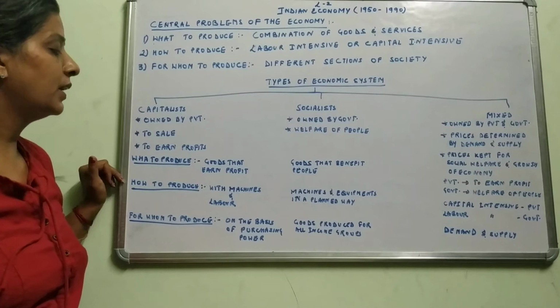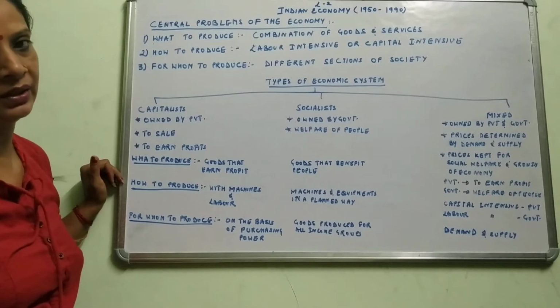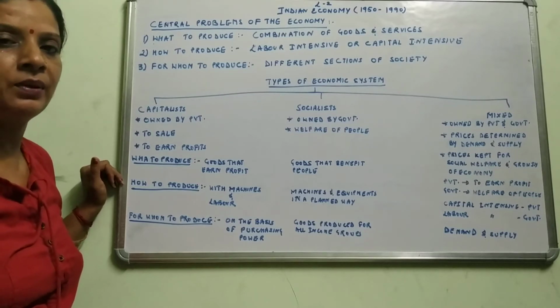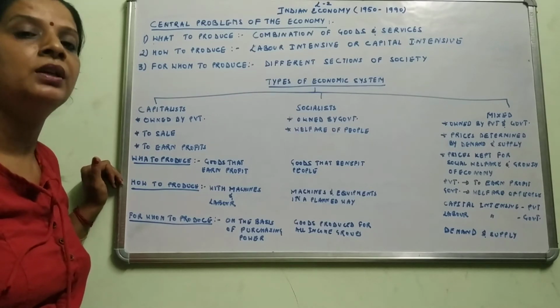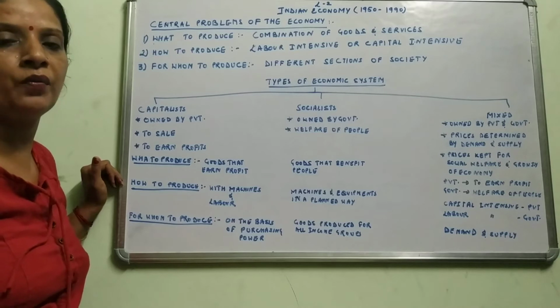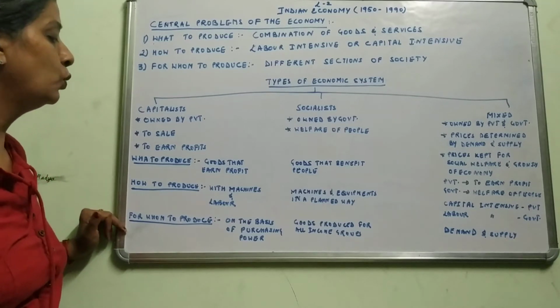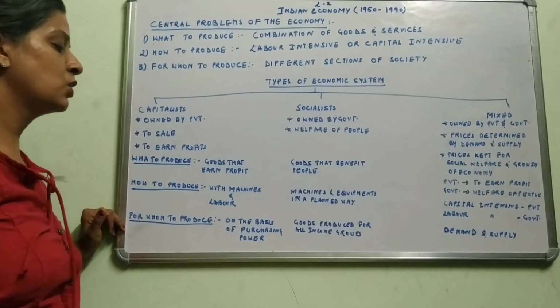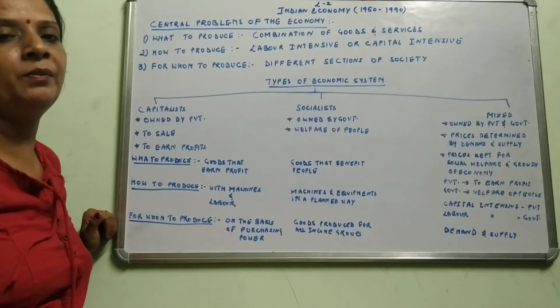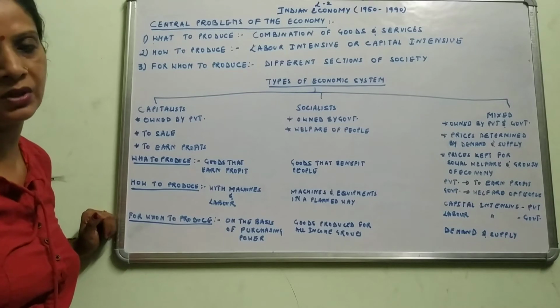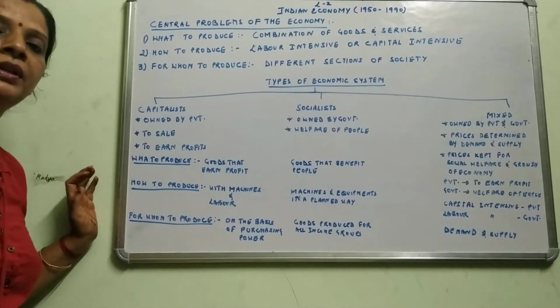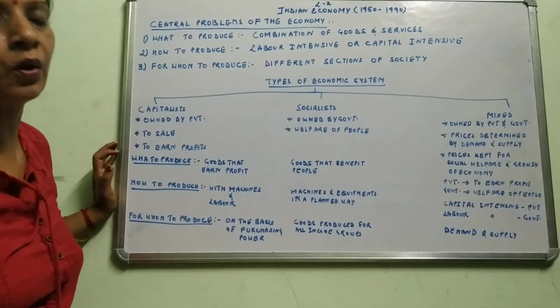How to produce? With machines and labor. They will take both because they are the capitalists. They can invest more money, they can use new technology and can use the labor also along with the new technology. For whom to produce? It is on the basis of purchasing power. The people who have more money can easily purchase the goods produced by the capitalist economy, because in the capitalist economy, their purpose is only to earn profit.